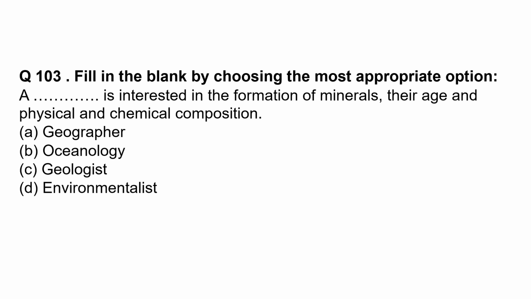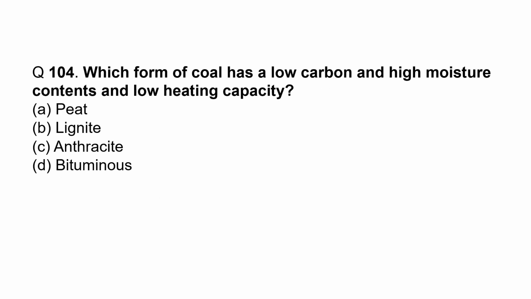Fill in the blank by choosing the most appropriate option. A geologist is interested in the formation of minerals, their age, and physical and chemical composition. Which form of coal has a low carbon and high moisture content and low heating capacity? The correct option is option A, peat.